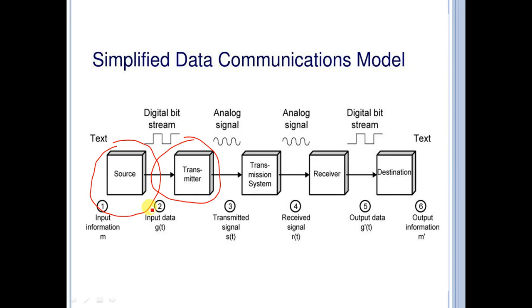The user of this PC wants to send some data or message to another PC. Then the message M will be in the form of a digital bit stream labeled as input data. You can see here this data, that is digital bit stream.